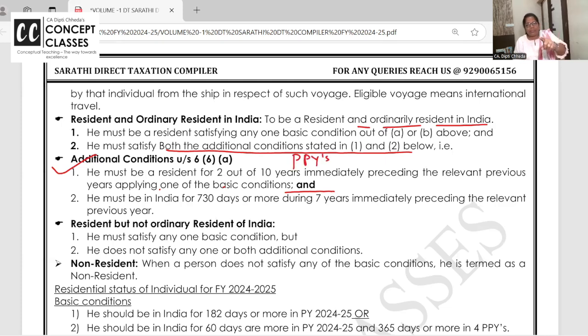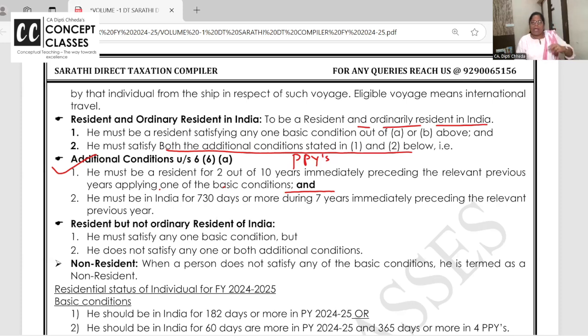PP is not Pani Puri. PP is preceding previous years. Before 24-25, he must be resident for 2 out of 10 years immediately preceding the relevant previous year, applying any one of the basic condition.